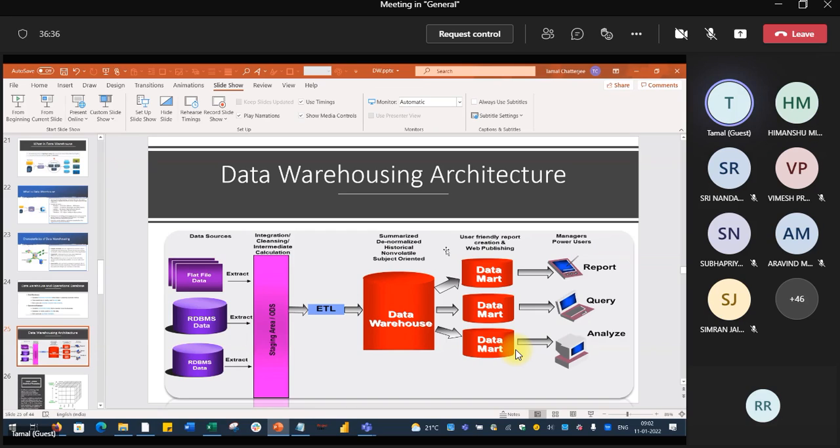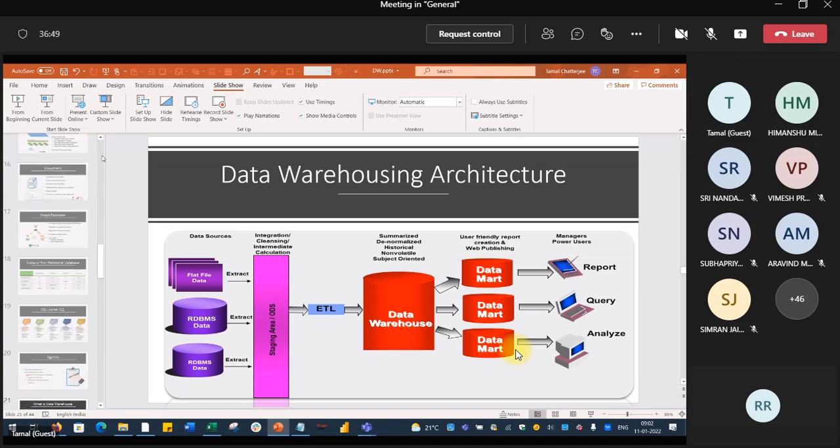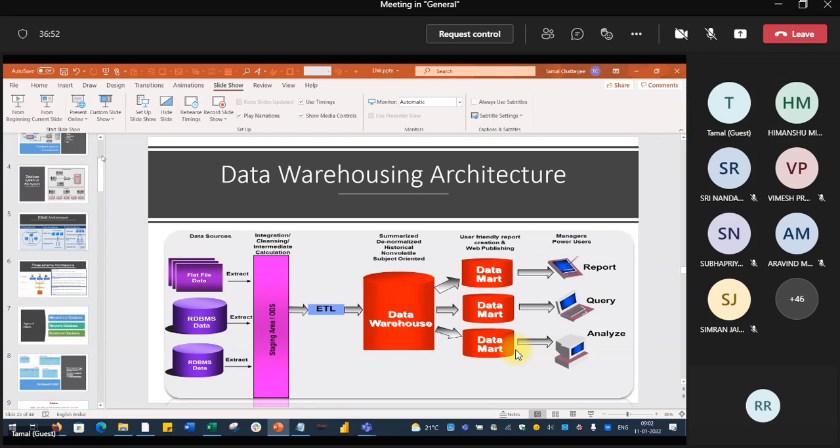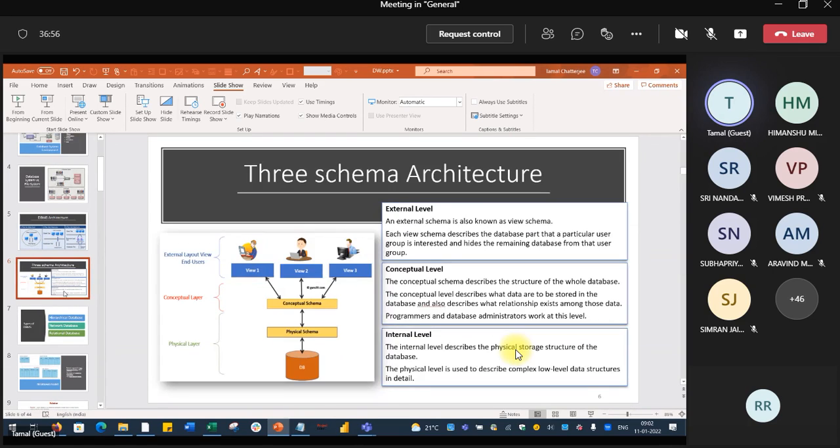No, it is very difficult to put a number on it. This is actually the work for the DBA. We have seen the physical level DBA, right? This person, the conceptual level DBA or physical level DBA, has to optimize the database.